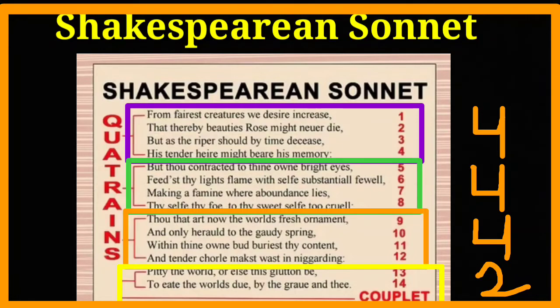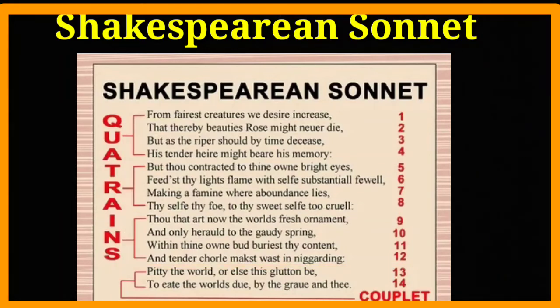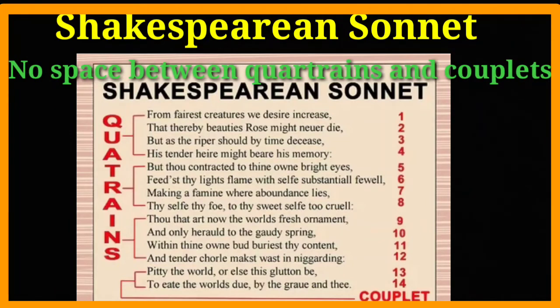Dear students, as the sonnet is written in problems and solutions, the first three quatrains are written about the problems and the last 2 lines, the couplet, are written about the solutions. Okay. There is no space between the quatrains and the couplet in Shakespeare's writing.